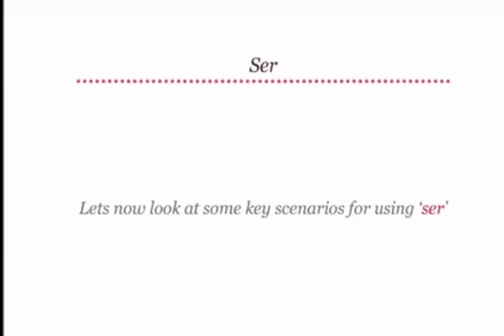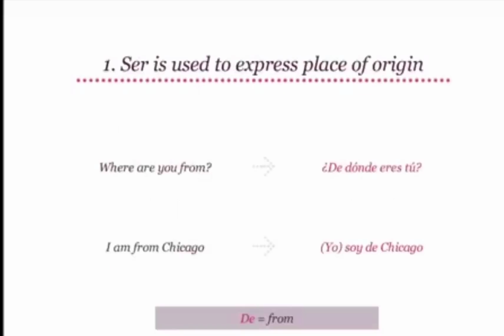Let's now look at some key scenarios for using ser. Let's look at the first scenario. Ser is used to express place of origin. For example, I am from Chicago. Where are you from becomes ¿De dónde eres tú? Try that, please. ¿De dónde eres tú?